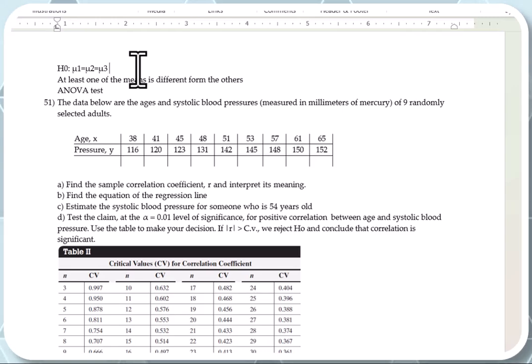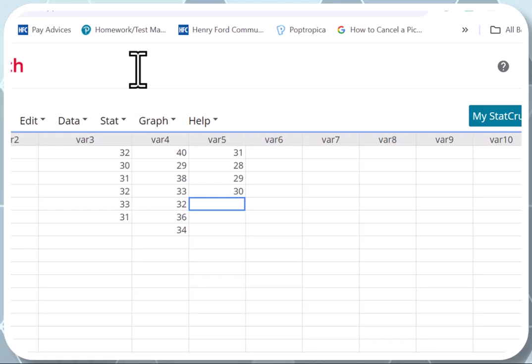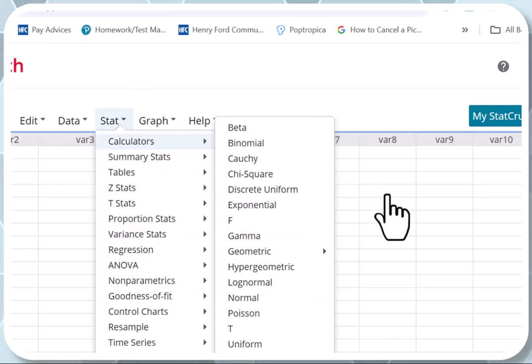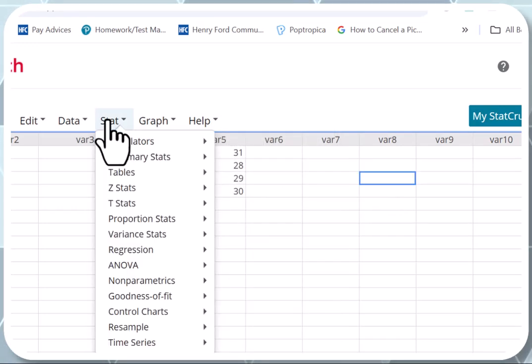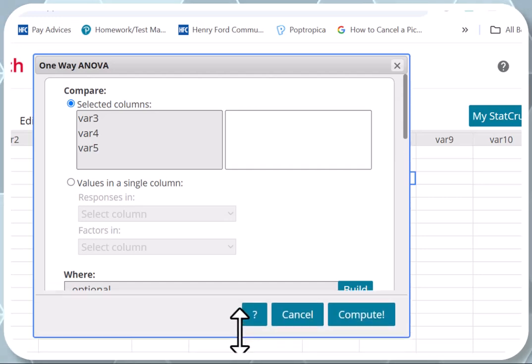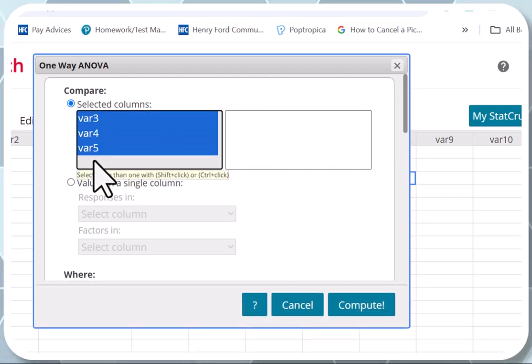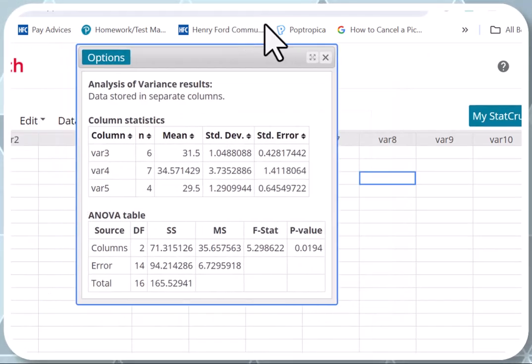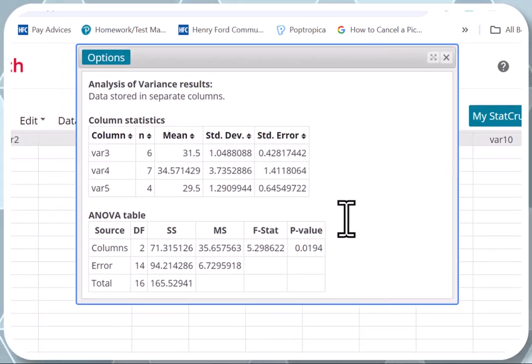And again, it happens that the claim this time is in the null hypothesis. So we're going to run an ANOVA test, and let me show you how to run the test. We're going to go to StatCrunch. I put the data as you can see in variable 3, 4, and 5. You have to put it in StatCrunch first, and you go to Stat, ANOVA, One Way. It's one way only. You select all of them and hit compute. And look, guys, you got everything right here.